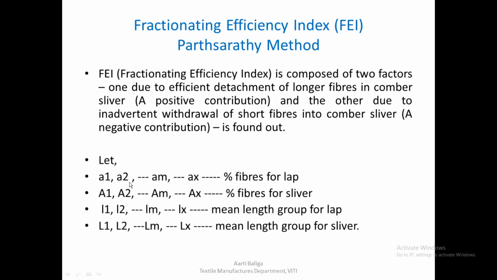So let A1, A2, AX, etc. be the percentage of fibers for lab. At the same time, capital A1, A2, AX be the percentage of fibers for sliver. Let L1, L2, and so on, LX be the mean length of the group for lab, and capital L1, L2, LX be the mean length of the group for sliver.